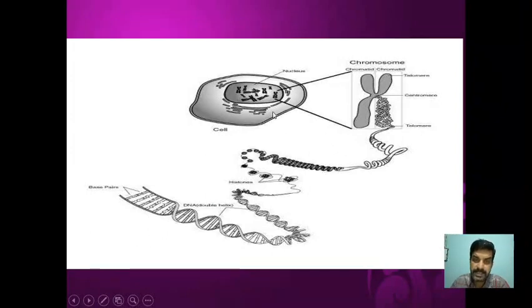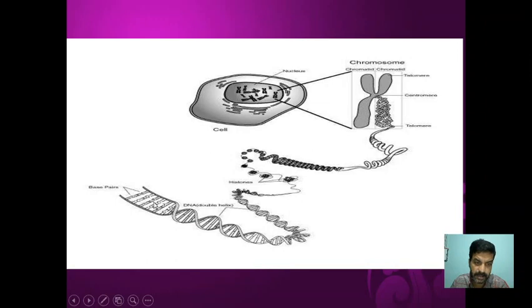You just observe this diagram. This is a cell, this is a nucleus. We find that there are chromosomes, and these chromosomes are made up of DNA as well as protein. The two important things are the DNA and protein. If you take a single chromosome, you can see that DNA is a highly coiled material. This is the DNA, right? If you expand it, it is a double helix, containing two strands, which are joined like this.